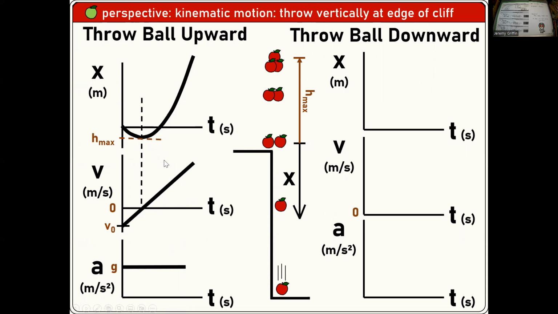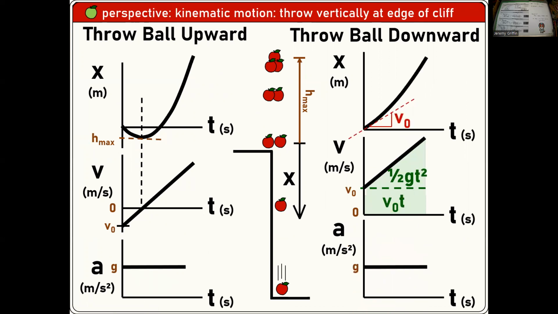What if instead you chuck the ball straight downward? Hey, how about this? Suppose I have 2 balls. I throw one straight up, wait for it to peak and then come back down. And right as it's passing me at the cliff top height, I throw the other one down at the exact same speed. Won't those 2 travel straight down side by side all the way down? Which means that these 3 graphs we're about to get should be some slice of the 3 graphs that are already up here. So throw the ball down, it's in the positive direction, bam, bam, bam, just like that.